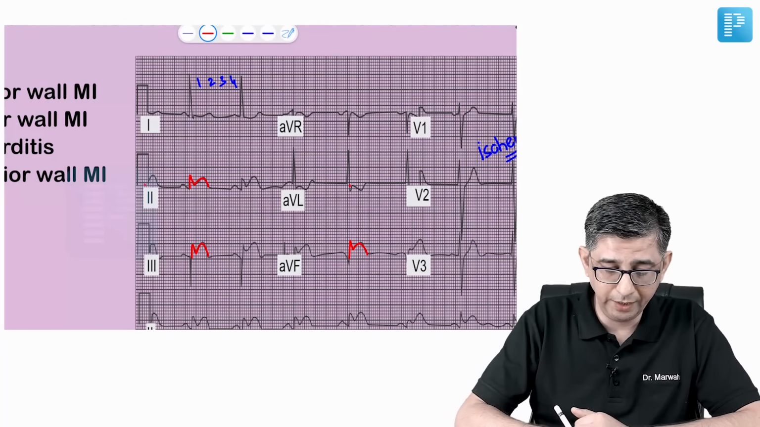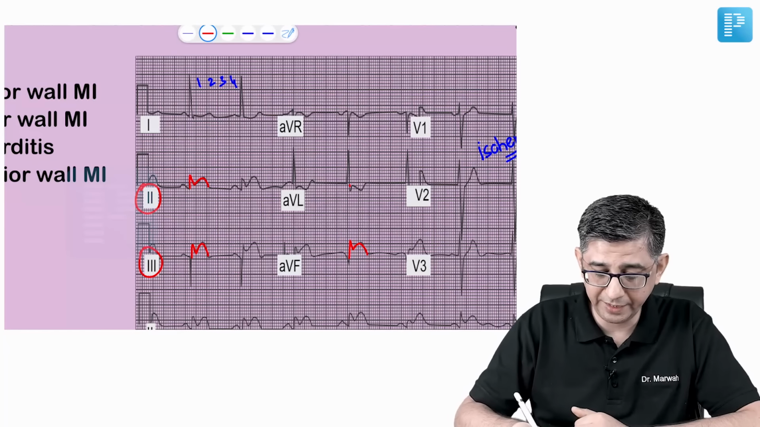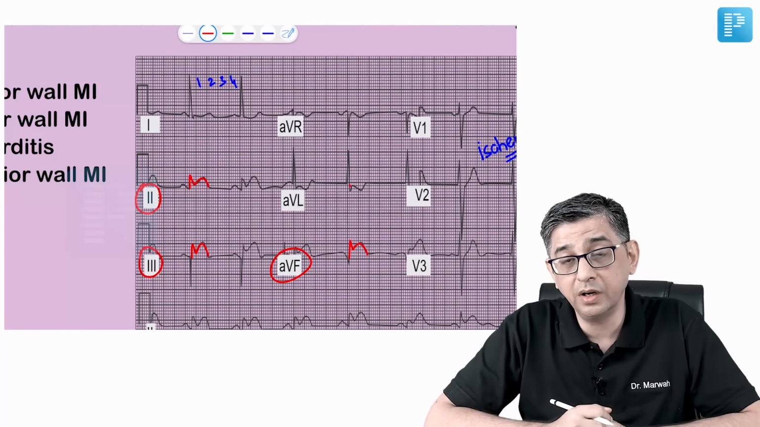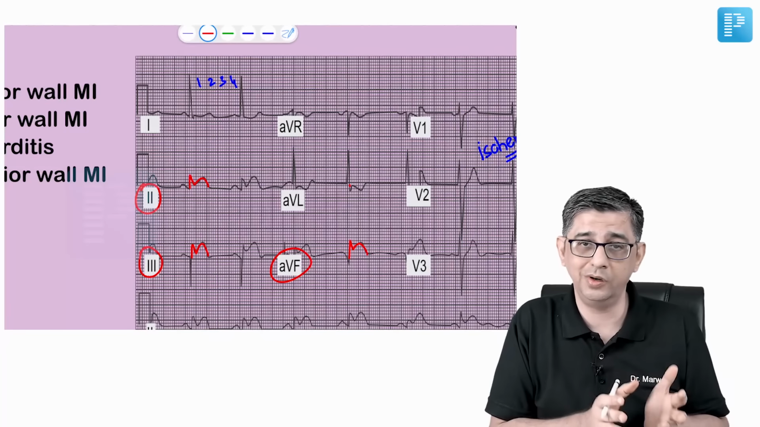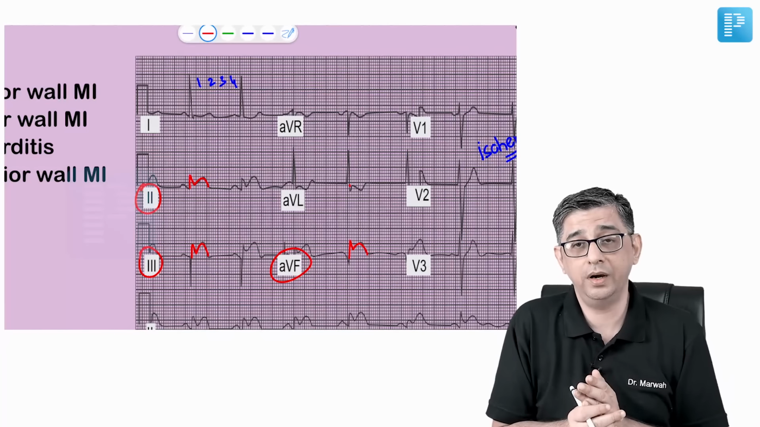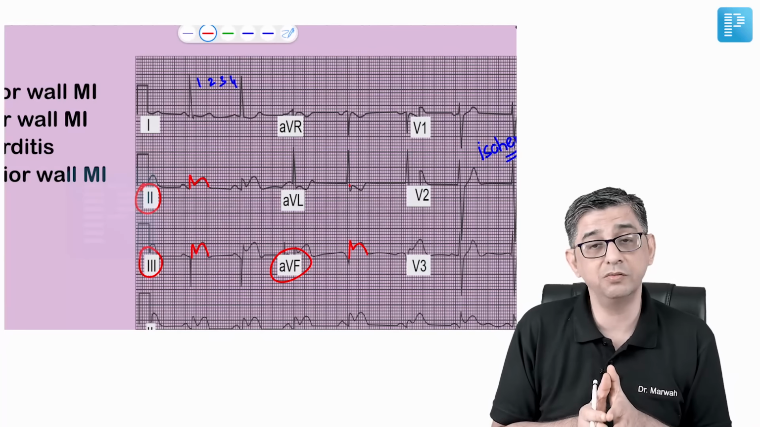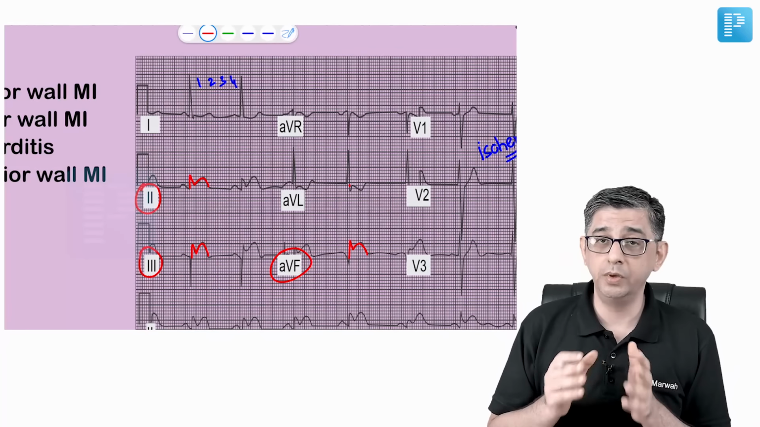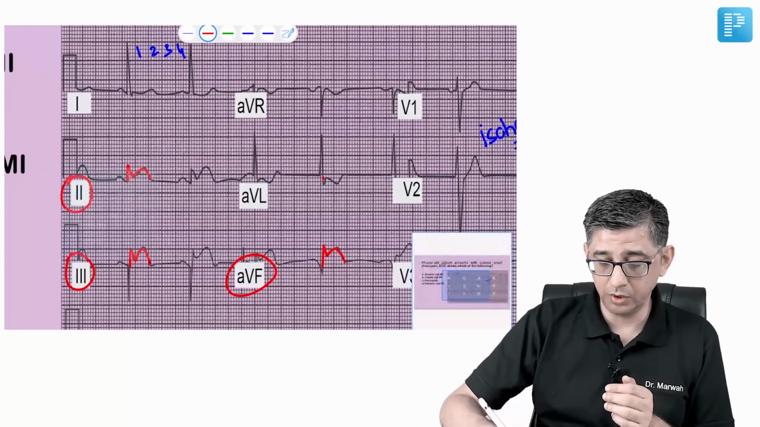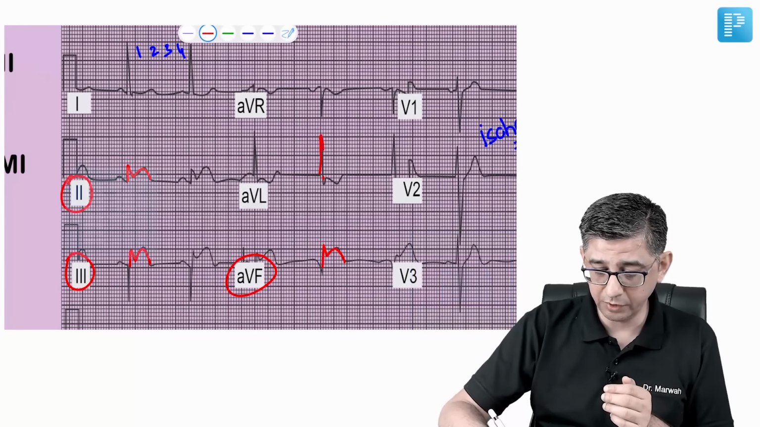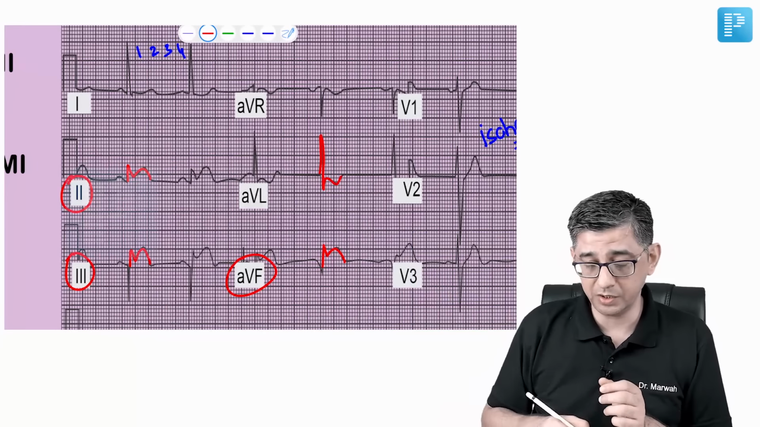You very well know that leads 2, 3 and AVF study the right side of the heart, and the right ventricle is not actually on the right, it is inferiorly located. It forms the base of the heart, touching your diaphragm. So the findings are suggestive of inferior wall MI. To be doubly sure of my diagnosis, I'm also going to look at lead AVL, which has evidence of ST depression, and I'm going to call it reciprocal changes.